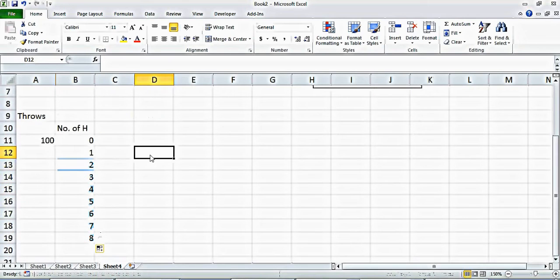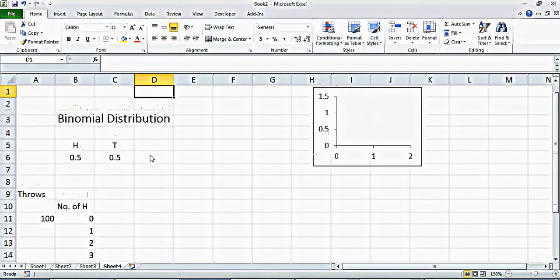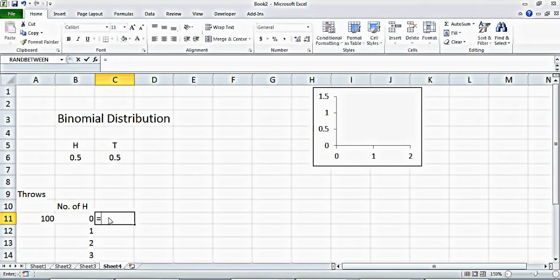Now we have to choose the combination, so we say combine. If we throw 100, how many ways can we get 0 heads? That is one way only.